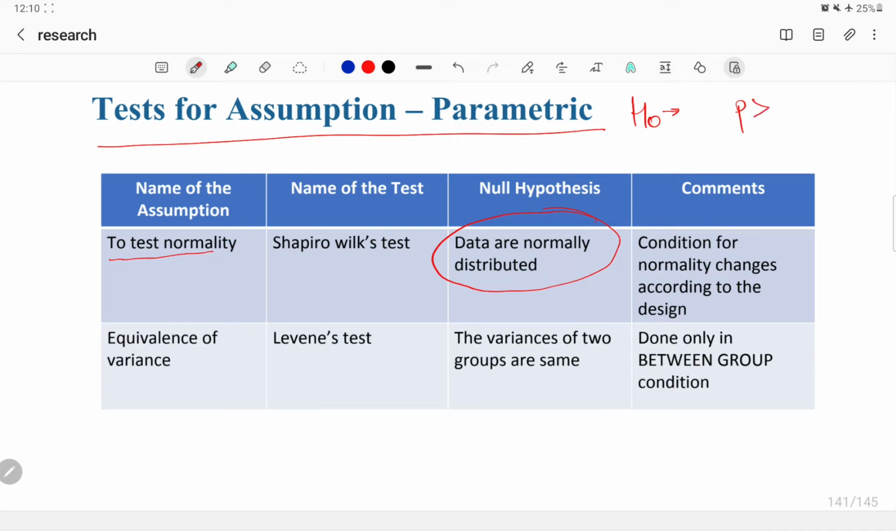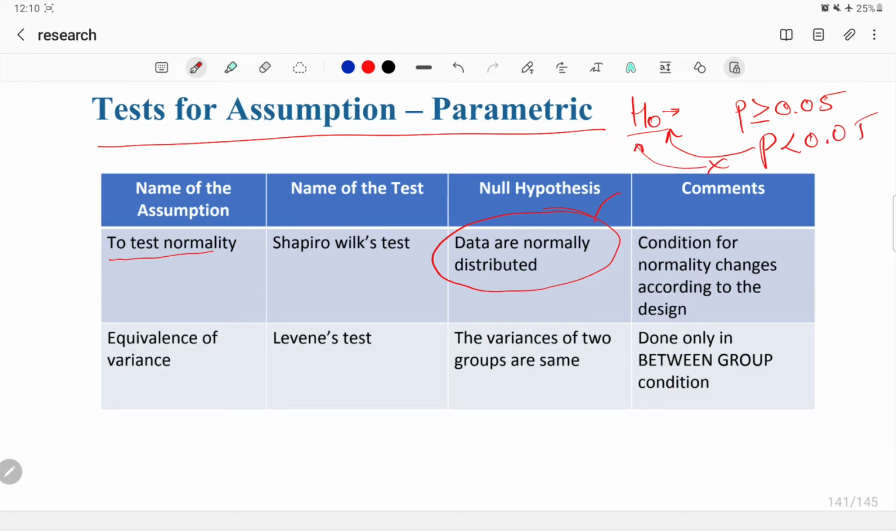If P is greater than or equal to 0.05, then we fail to reject the null hypothesis. That simply means we accept the null hypothesis as it is. And if the P value is less than 0.05, then we reject the null hypothesis.